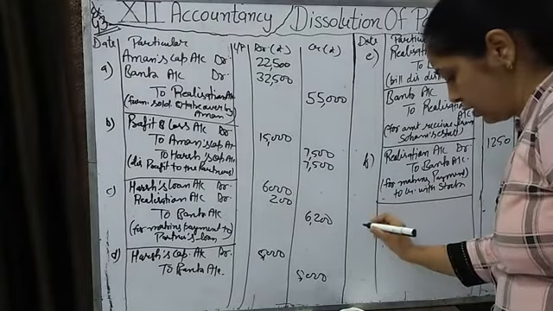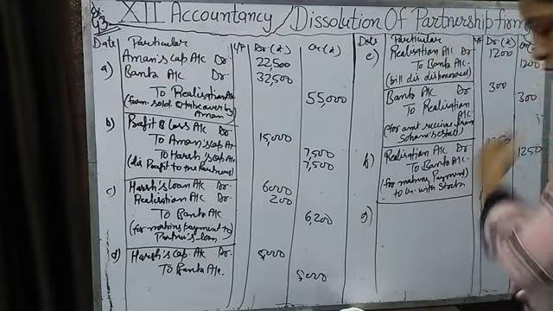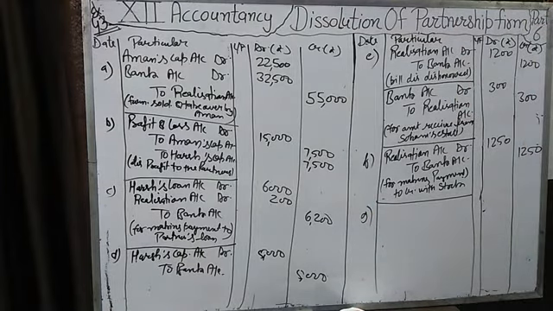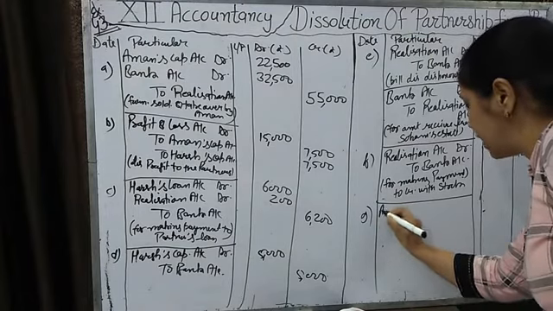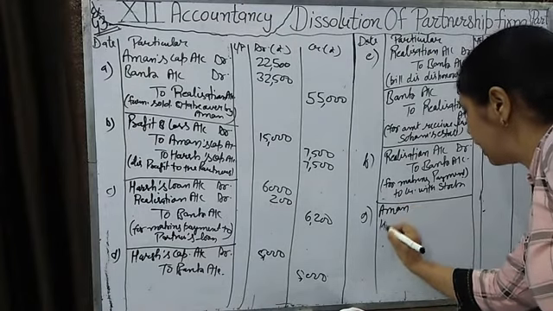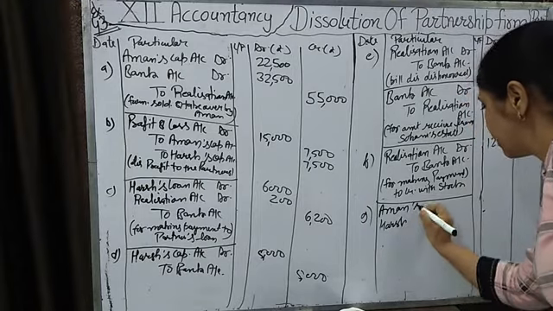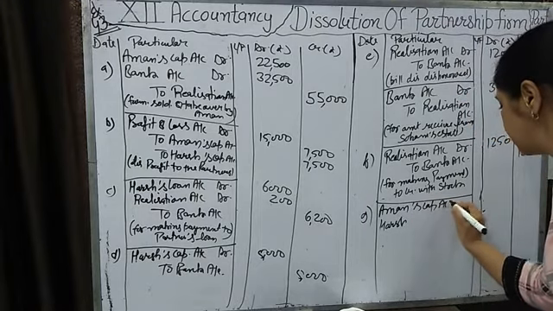Okay. Now the last transaction is that loss of realization was 8000. Realization loss, if any profit or loss due to realization, that we will transfer to the partners' capital accounts, distributed to the partners in their profit sharing ratio. So there is a loss of realization. For the loss, partners' capital accounts will be debit, and the partner names given to you are Aman and Harsh. Capital account debit,